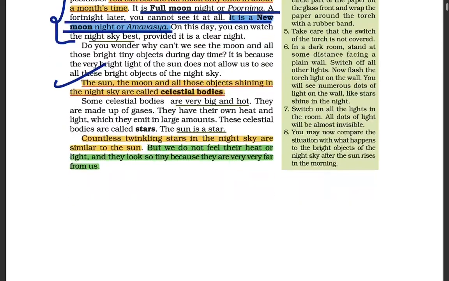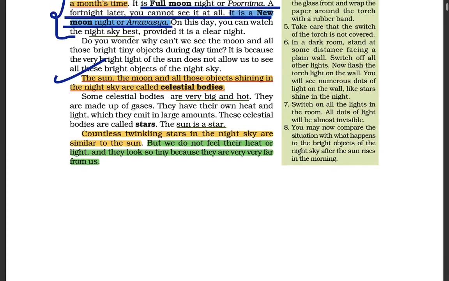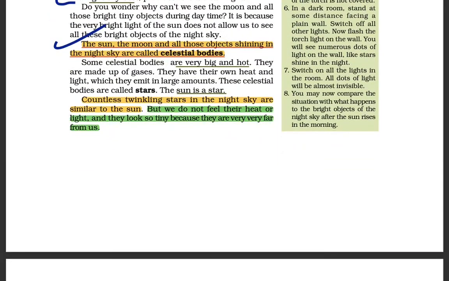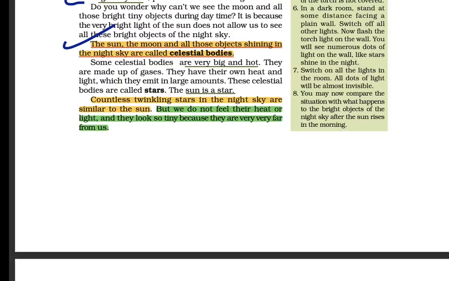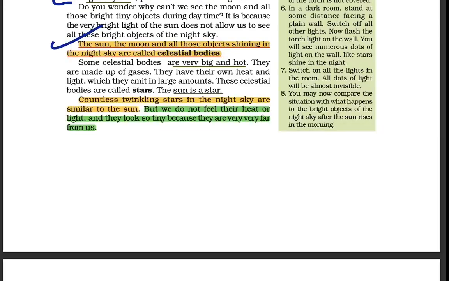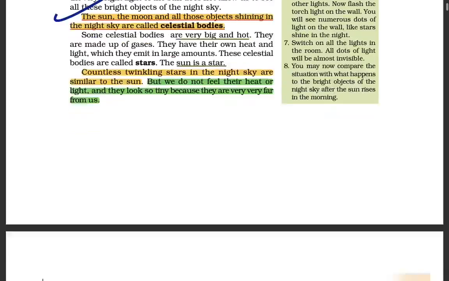Coming to the next, it makes a definition of the celestial bodies. The sun, moon and all the objects shining in the night sky are called celestial bodies. Some of these are very big and hot. They emit a large amount of energy and light, and they are called stars, and the sun is a star.